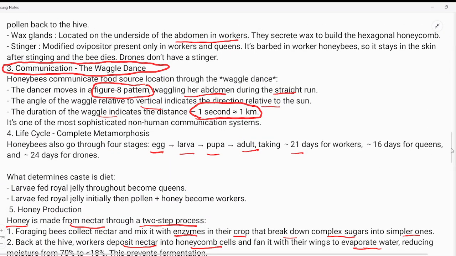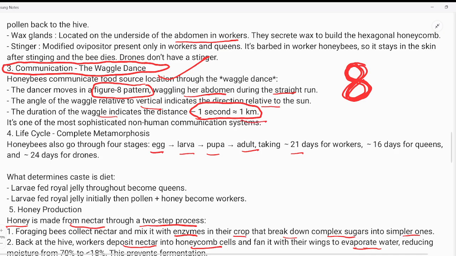Okay, and moving forward now, this is what was asked in the question. That is the waggle dance. Okay, waggle dance means the waggle dance is generally performed by honeybees. Correct. This honeybee performs a dance in the structure of an eight, just like this. Correct. They dance like this, and it has its own significance.